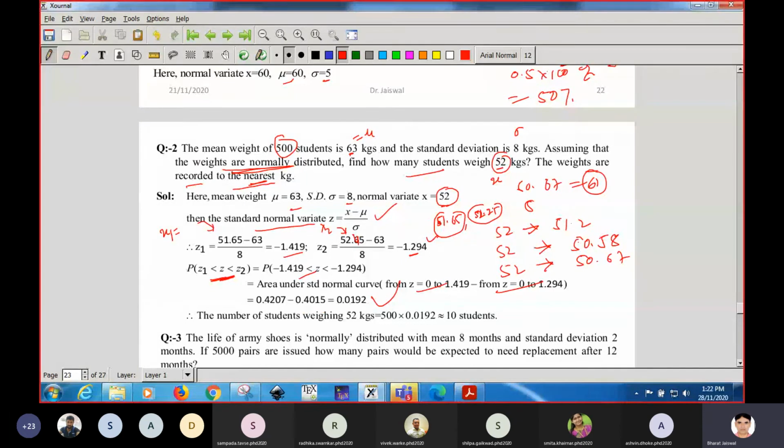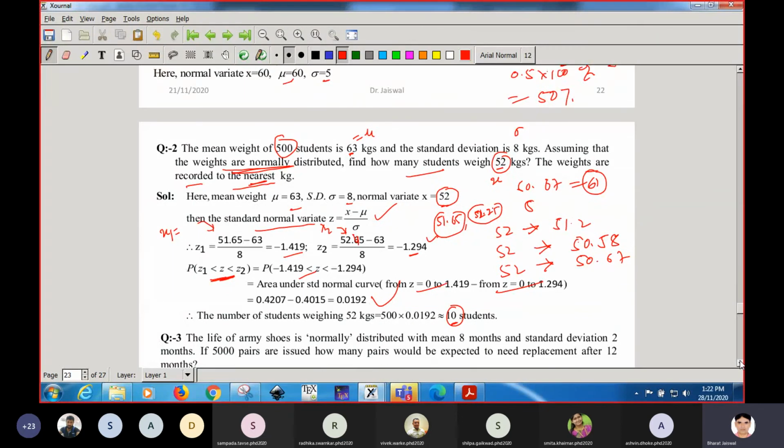Okay, when you have obtained the probability between these two variables, then multiply by 500 students, and you will get the number of those students whose weight is nearly 52. That is, 10 students are such that their weight is nearly 52. This is the concept. First find the probability, then multiply by the total frequency, and you will get the total number of students lying in that range. So 10 students are weighing approximately 52 kg.